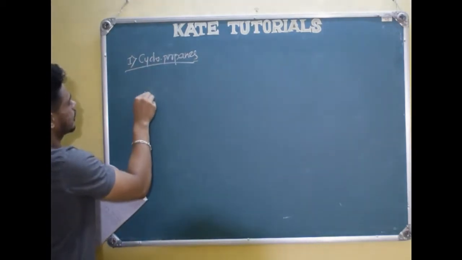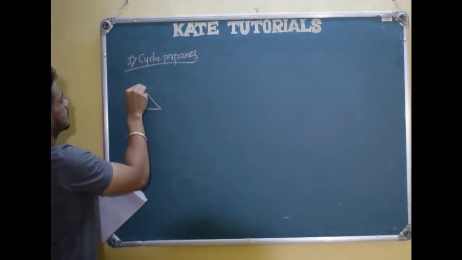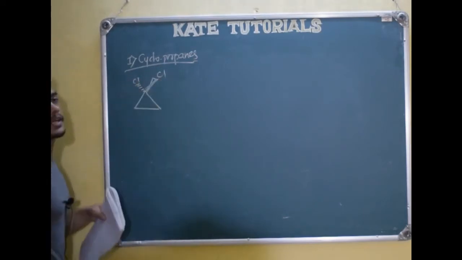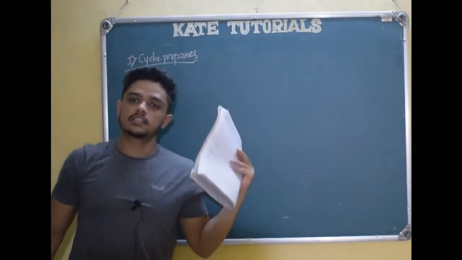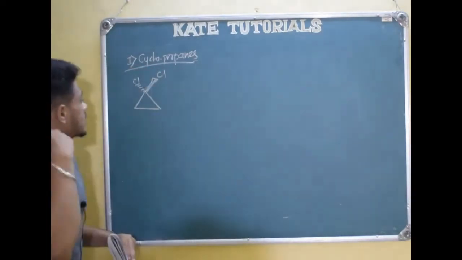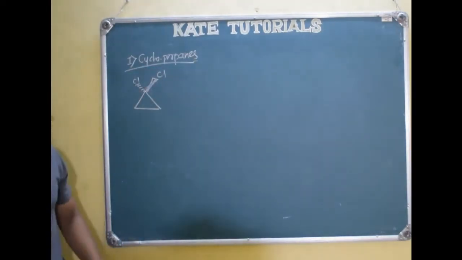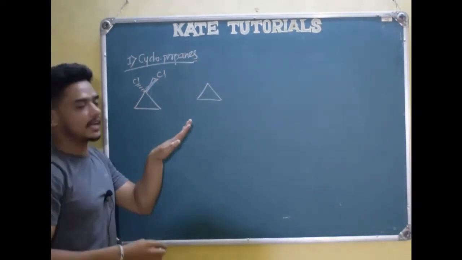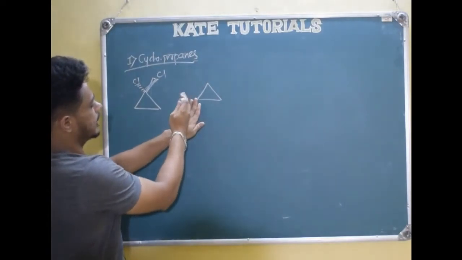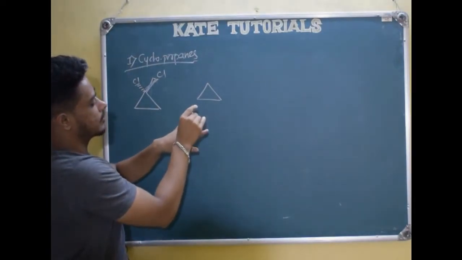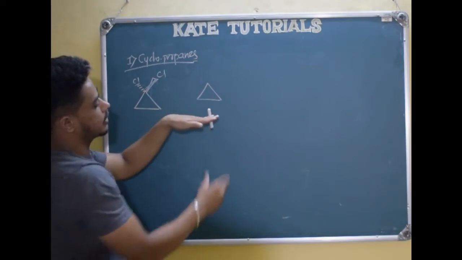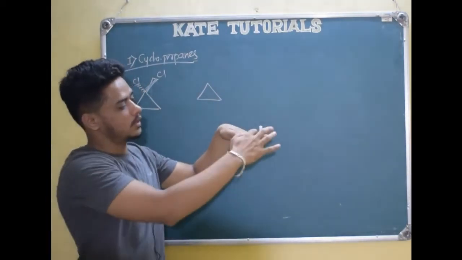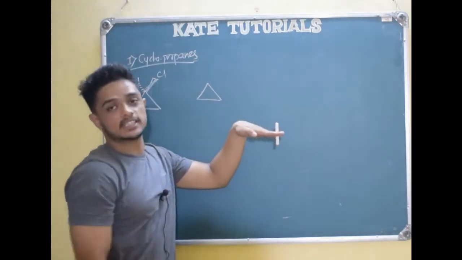See, they will give you the cyclopropane, chlorine here, another chlorine here. Whether it is optically active or not, they will ask. I will tell it is also optically inactive. Why is it so? See here. This is cyclopropane, right? This will be in a planar structure, and one chlorine will be above the plane like this. The other chlorine will be below the plane. Let me show you like this. See here. This is cyclopropane, planar structure. One chlorine is above the plane, the other chlorine is below the plane.